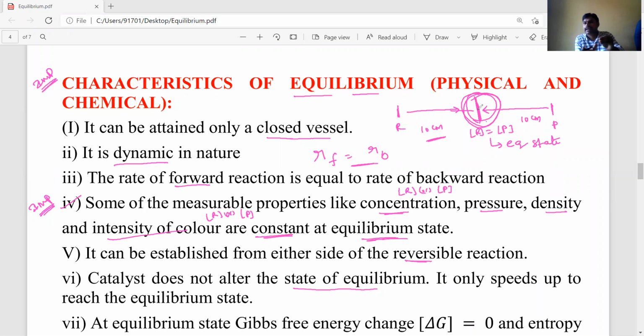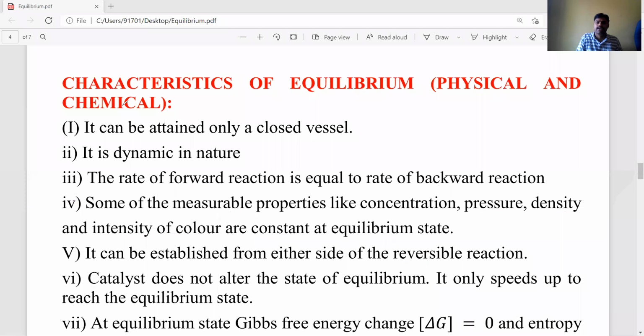Okay, but the catalyst will help to reach the equilibrium state fast, which means that is the only important characteristic. It only speeds up the reaching of the equilibrium state. Catalyst will help to reach the equilibrium state fast, but it does not alter the equilibrium state, which is very, very important.